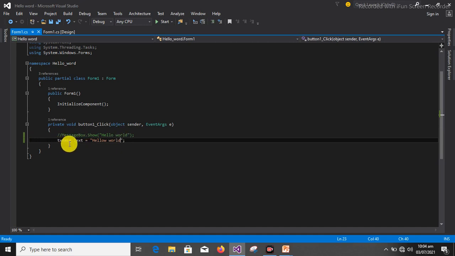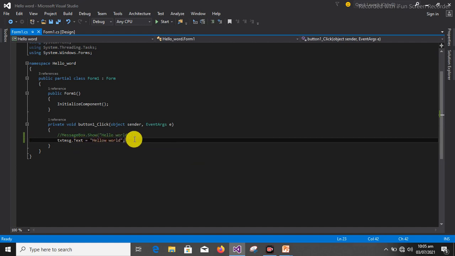So we have TST MSG dot text also. This one means all the information that we want to display should be displayed in the text format of TST MSG, which is our TST message. So TST MSG dot text is equals to hello world.